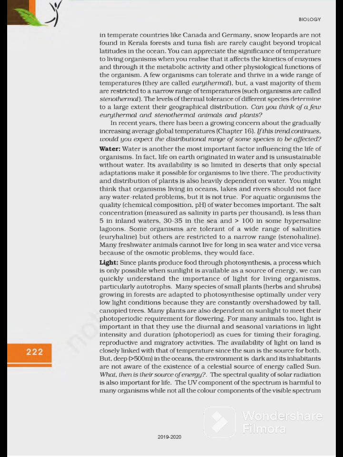Parts per thousand is less than 5 in inland waters, 30 to 35 in the sea, and greater than 100 in some hypersaline lagoons. Some organisms are tolerant of a wide range of salinities.